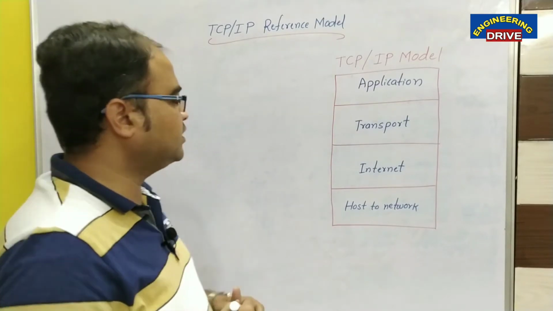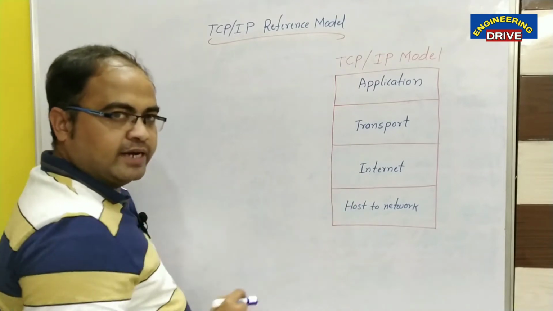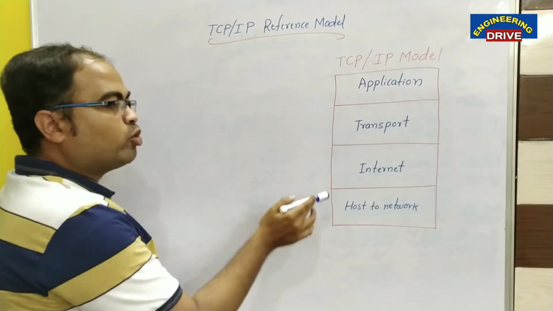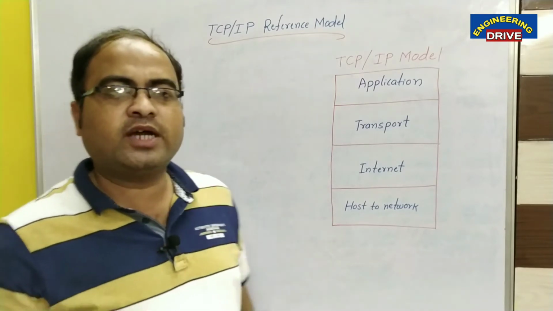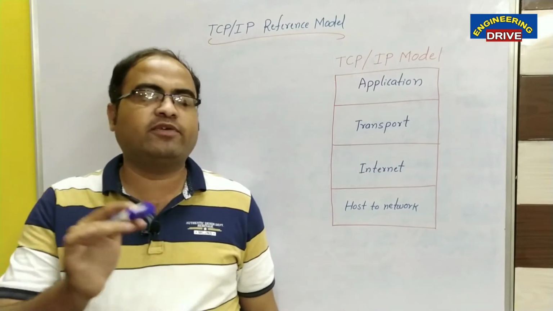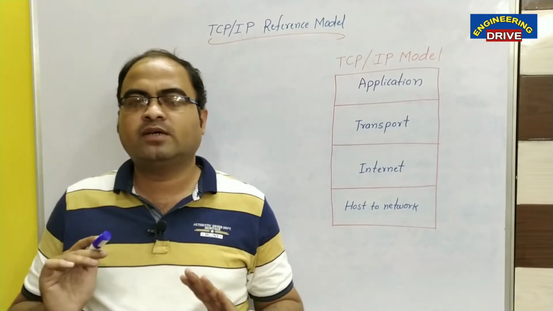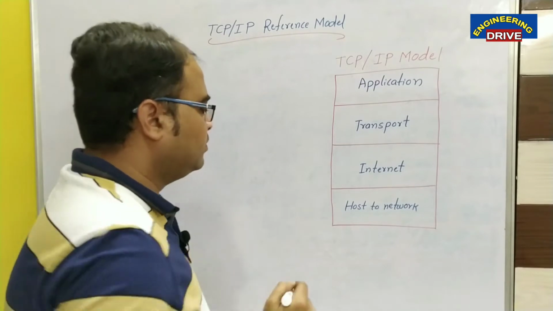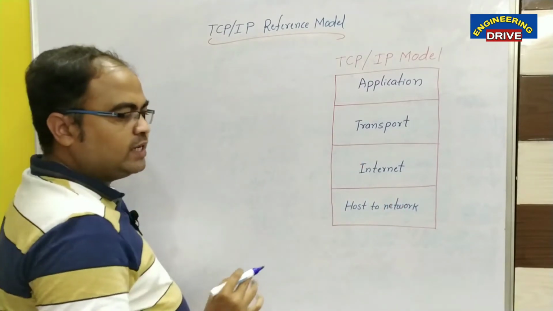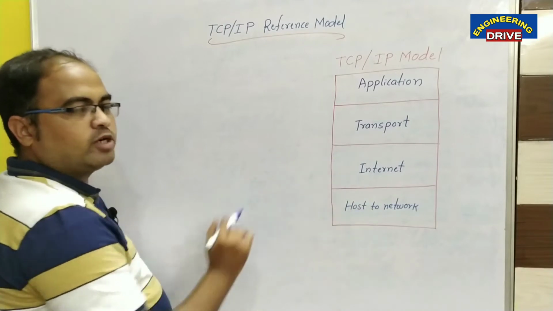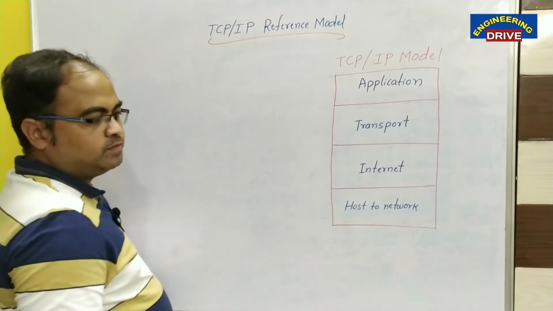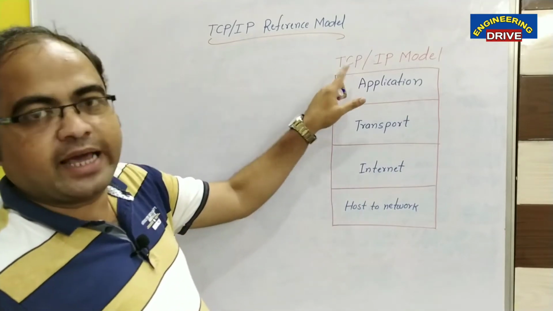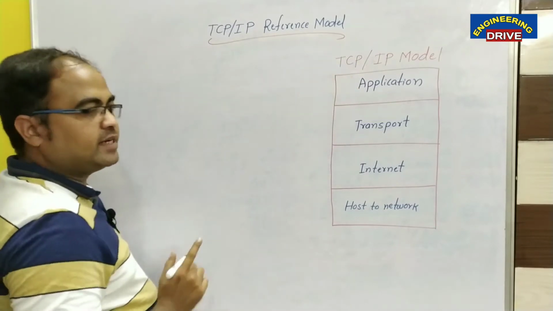So my dear students, let us discuss now the working of all these layers, whether they are the same as in the OSI reference model, and what protocols are supported by each layer. You know that protocols play a very important role in defining rules and regulations for establishing communication between different sets of devices. So, host to network layer. What is the use of this host to network layer, which is the bottom layer in the TCP/IP model? Before I explain this layer, let me clarify what TCP/IP stands for.